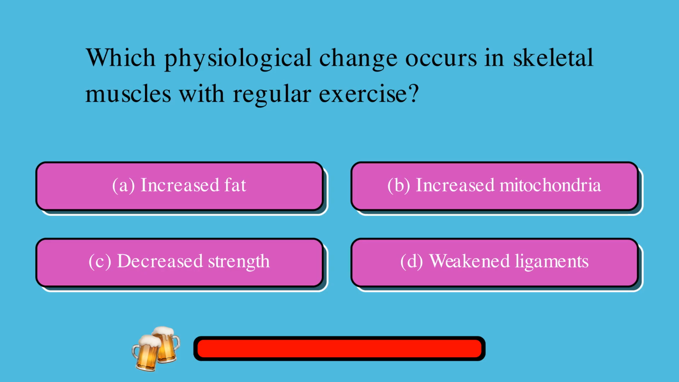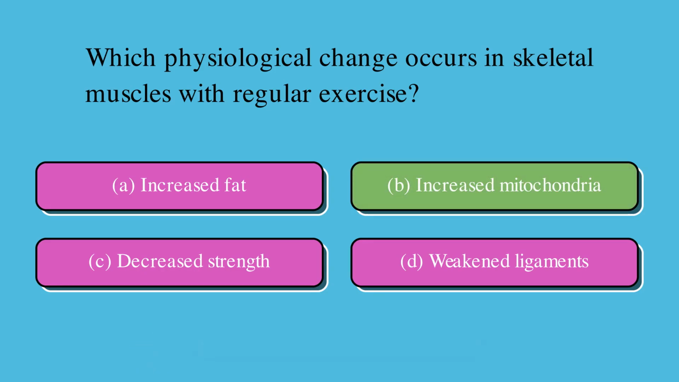Which physiological change occurs in skeletal muscles with regular exercise? A. Increased fat, or B. Increased mitochondria, or C. Decreased strength, or D. Weakened ligaments. The correct answer is B. Increased mitochondria.